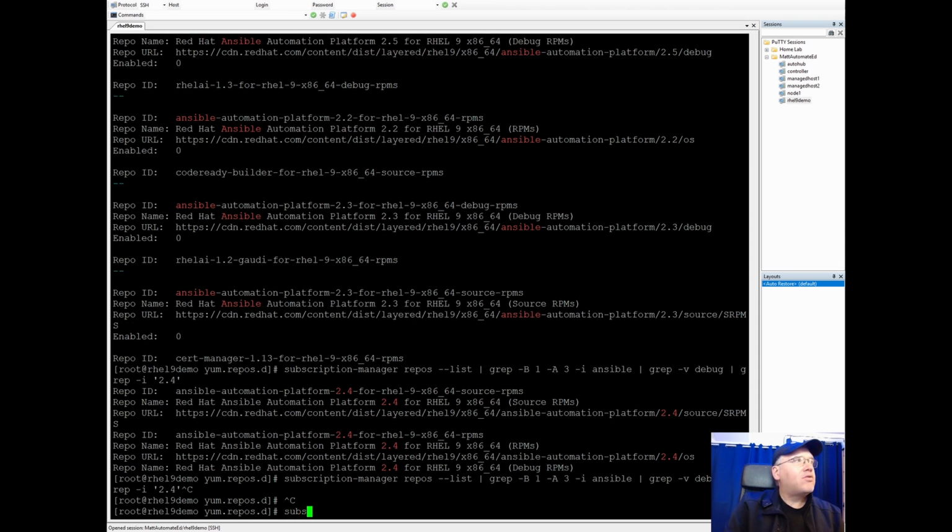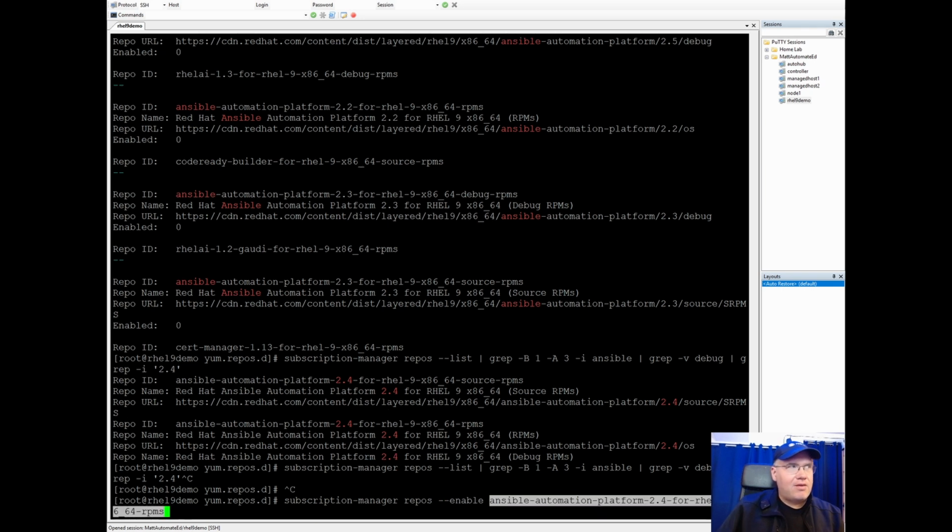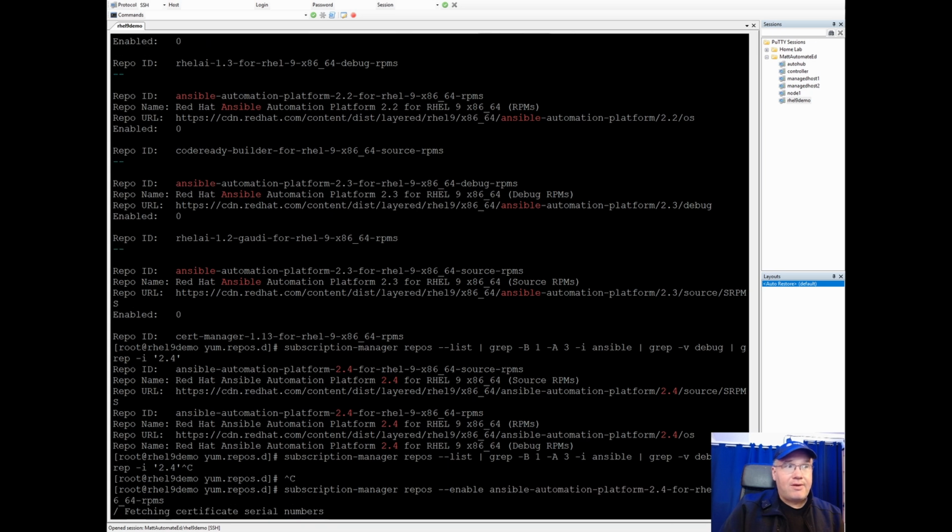We'll type in subscription-manager repos --enable, and then we're going to paste our repository. Now this should enable the Ansible Automation repository.